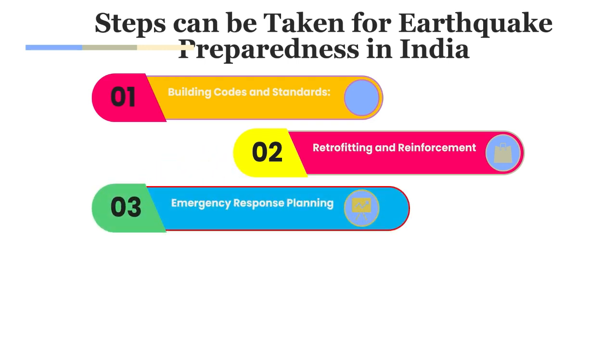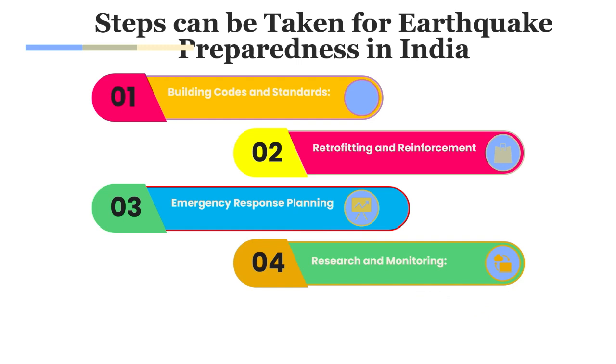There is also emergency response planning. Planning for emergency response is critical to minimize the impact of earthquakes. This includes developing evacuation plans, establishing emergency shelters, and training personnel on how the response will be carried out during and after earthquakes. There is also research and monitoring, which is very important. Investing in research and monitoring can help improve understanding of earthquakes and their causes, and help develop better methods for predicting and mitigating their impact.